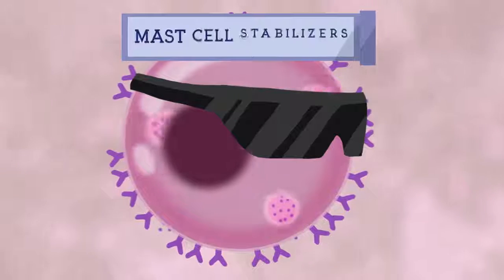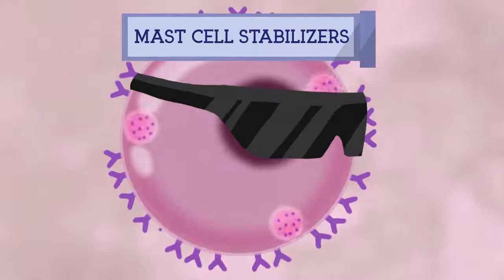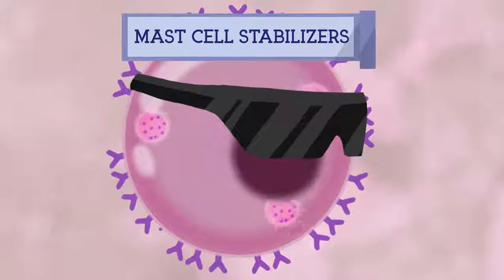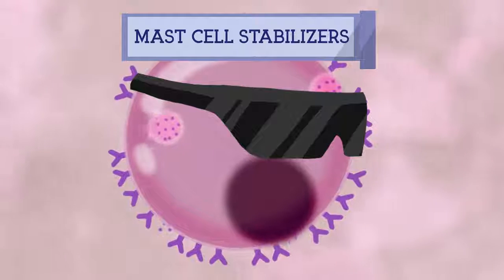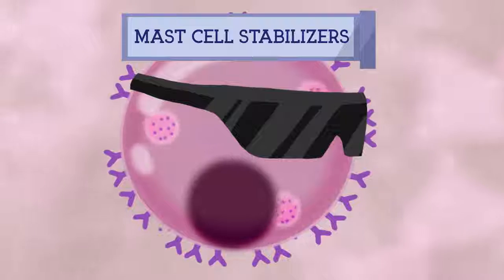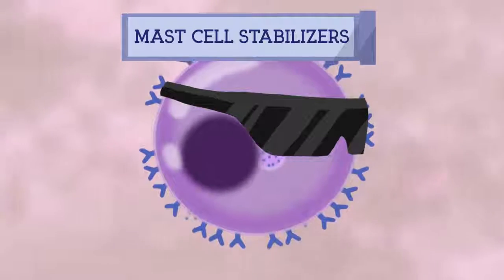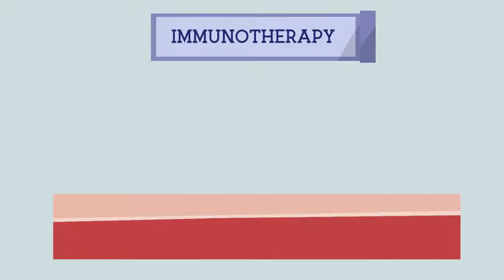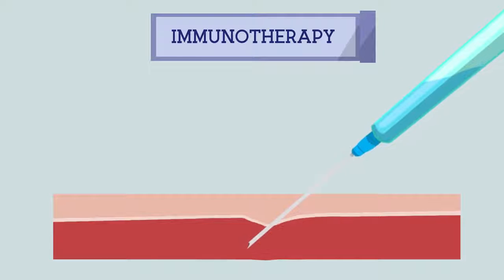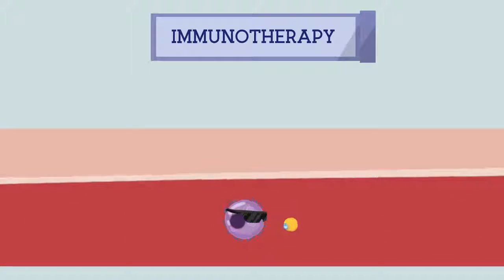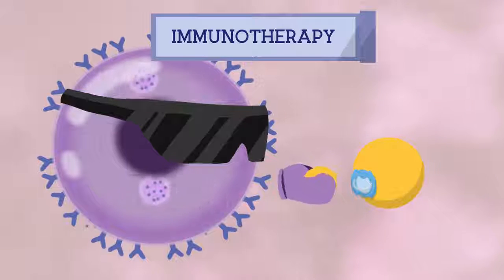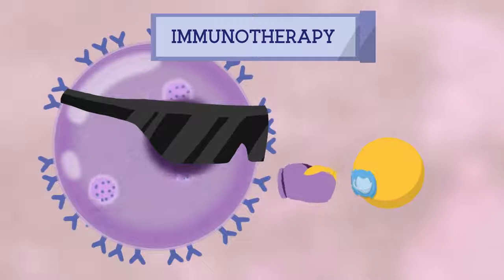4. Mast cell stabilizers. Mast cell stabilizers are common medications used to prevent or control certain allergic disorders. They block a calcium channel essential for mast cell degranulation, stabilizing the cell and thereby preventing the release of histamine. 5. Immunotherapy. When you get immunotherapy in the form of allergy shots, your allergist or doctor injects small doses of substances that you are allergic to, allergens, under your skin. This helps your body get used to the allergen, which can result in fewer or less severe symptoms of allergic rhinitis.